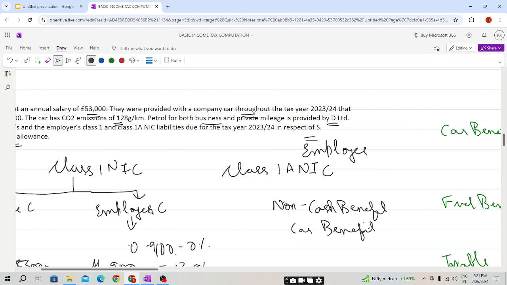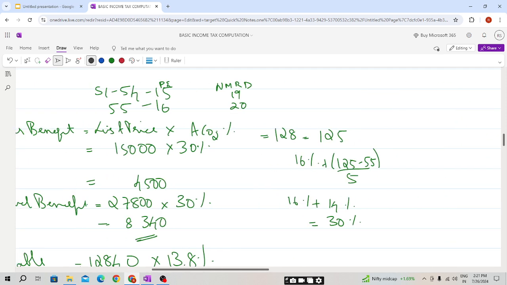So students, the ranges from 51 to 54 it is 15%, and for 55 grams it is 16%, and for diesel cars not meeting the RDE2 standard it was 19% and 20% plus 4, and the maximum we can claim is 37%. I hope this is clear.